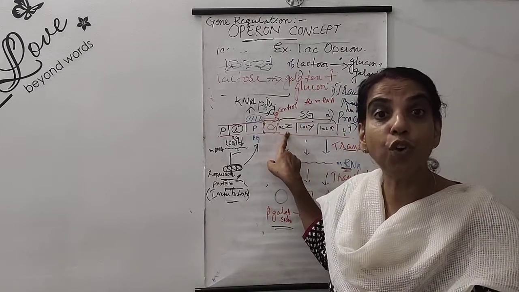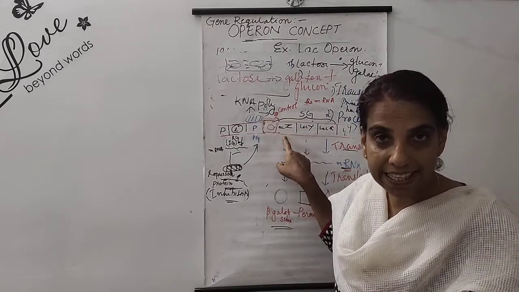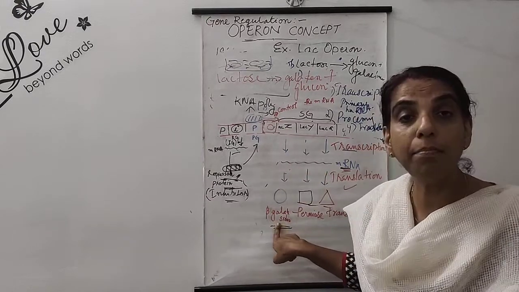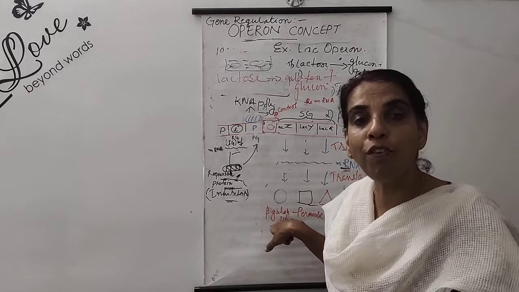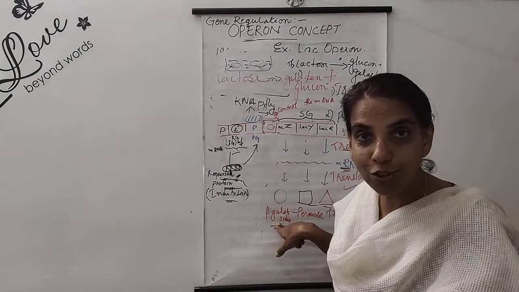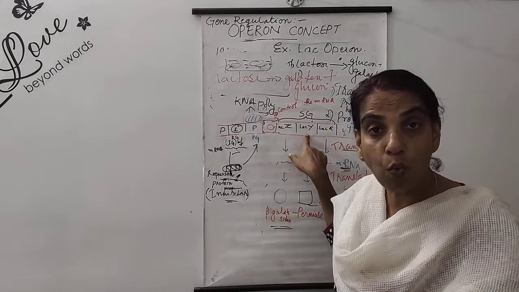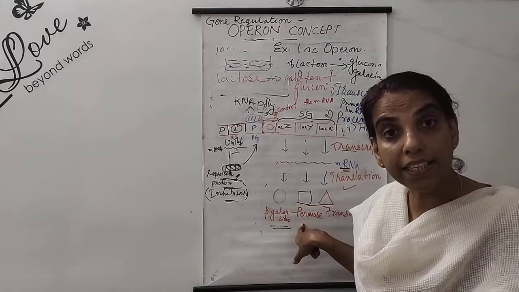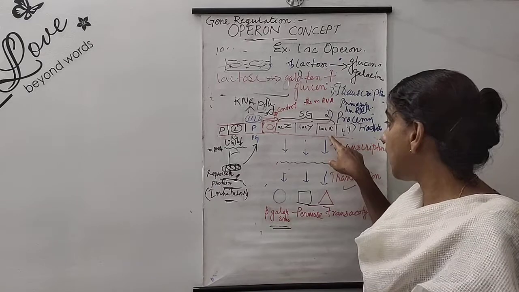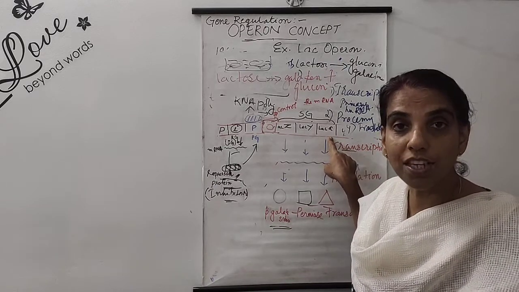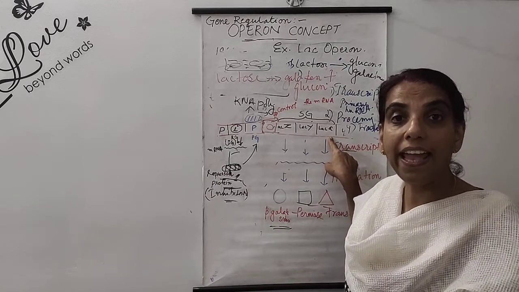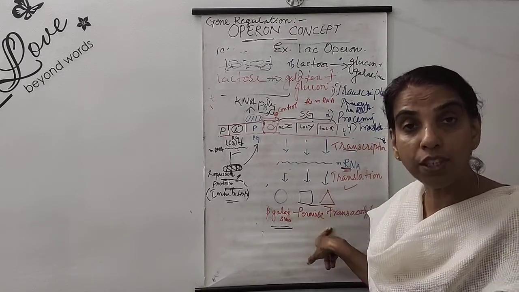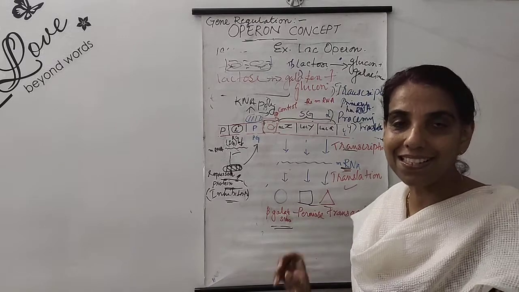LAC-Z, LAC stands for lactose. LAC-Z can transcribe into messenger RNA and finally make a protein in the form of the enzyme beta-galactosidase. Then comes LAC-Y, which will transcribe and translate into another enzyme, permease. And a third structural gene, you call it LAC-A, which will transcribe into a third protein, you call it trans-acetylase.